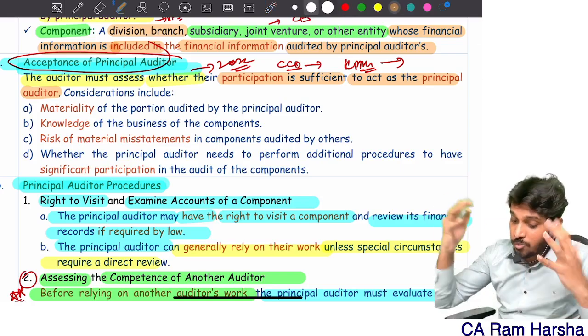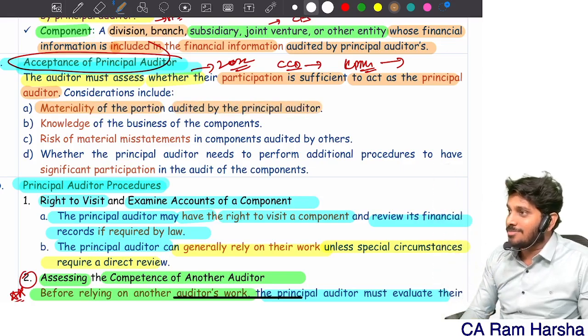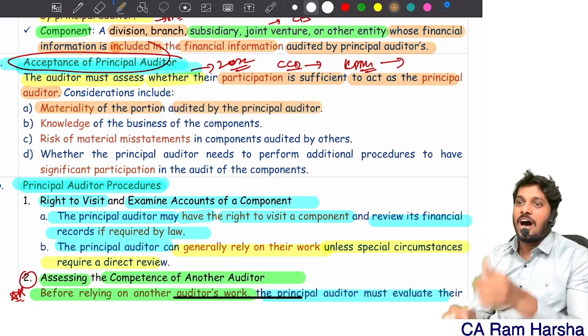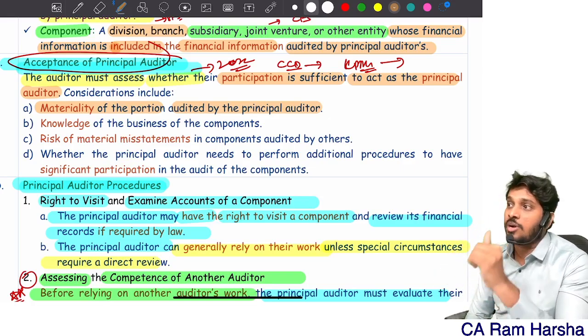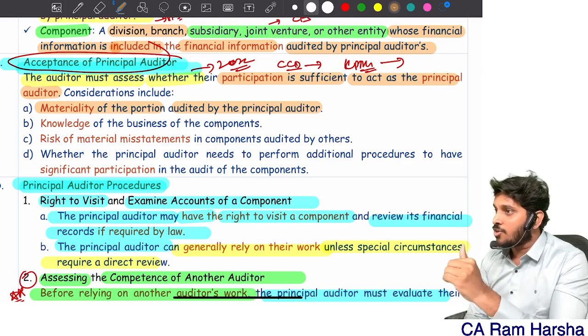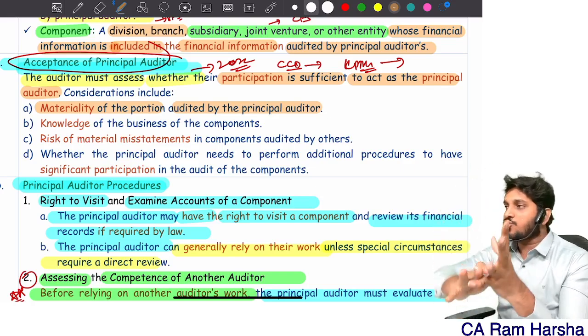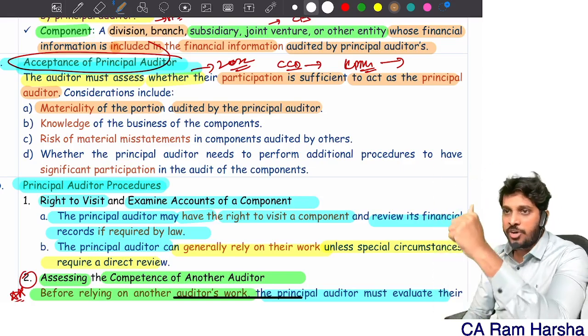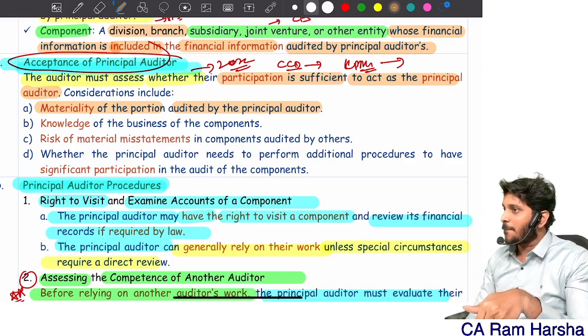For example, what points? How much materiality portion are you going to audit? Negligible. How did you accept the audit then? How did you accept to be a holding company auditor? You are not auditing material financial information, which is audited by another auditor. Why did you not consider the SA 600 requirement?